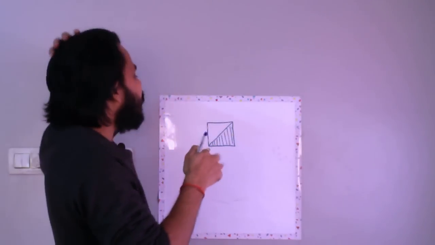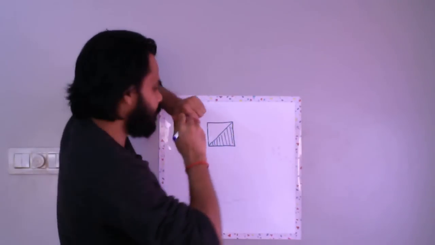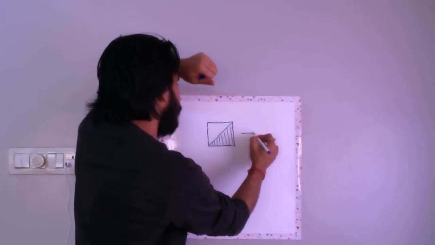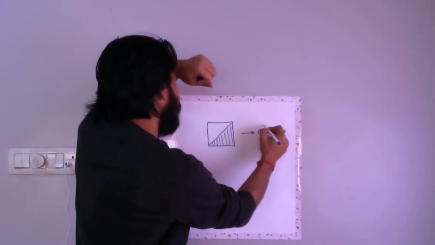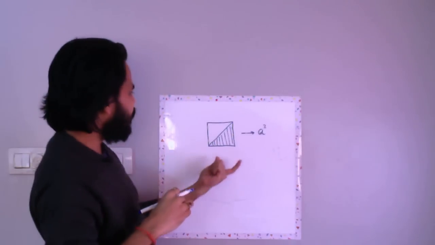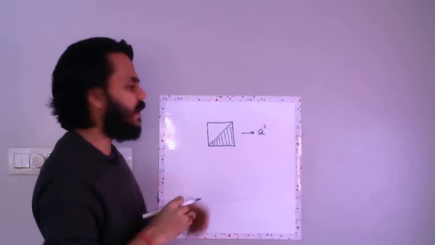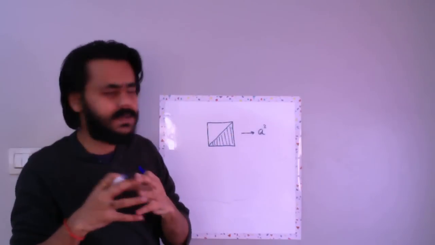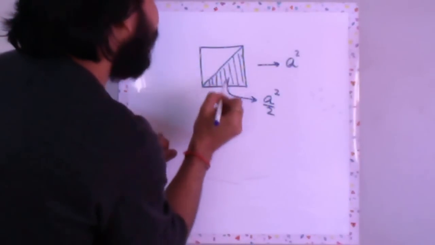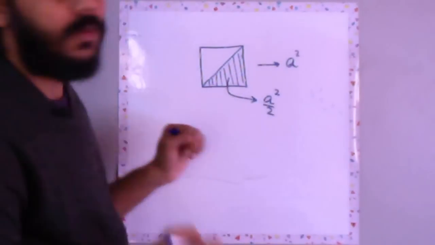Now let us find out the area of the square. Area of the square is very simple. It is simply a squared, where a is the side of the square. Now if you're careful to understand, this is a diagonal, and the diagonal is dividing the square into two equal areas. The shaded region has an area of a squared upon 2.